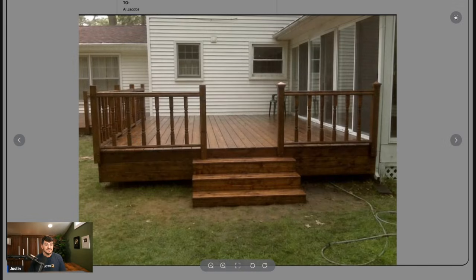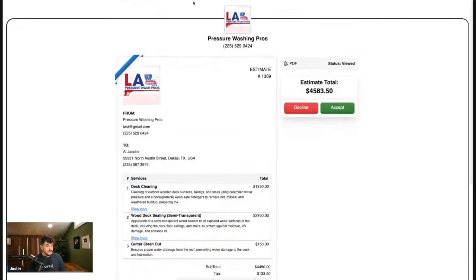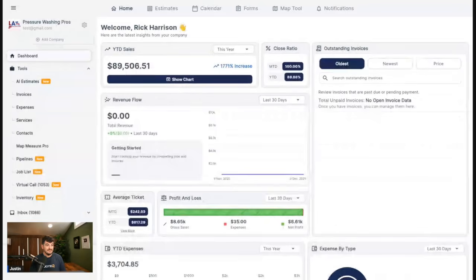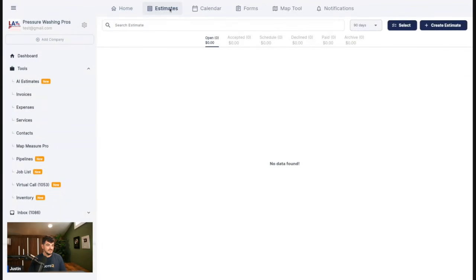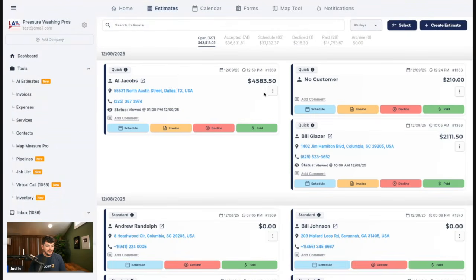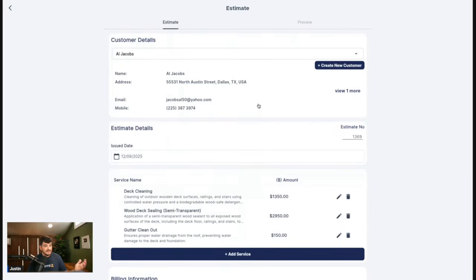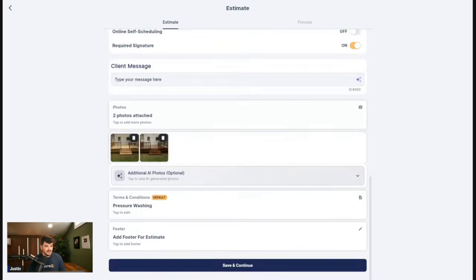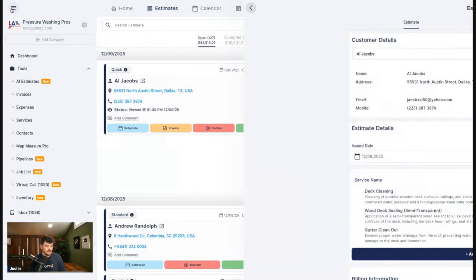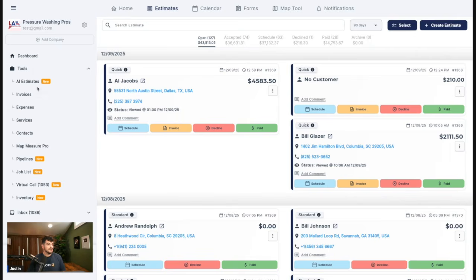So as you guys can see, this AI estimator tool is super cool. It factors in a whole bunch of things, gives you pricing on stuff that maybe you wouldn't have any idea about previously. And then we can send it off to the customer, get the approval, and it's good to go. And at any point, if we want to come back in here and edit this estimate, we can do so by jumping in here. So that is the first 2 tools that I want to show you guys.